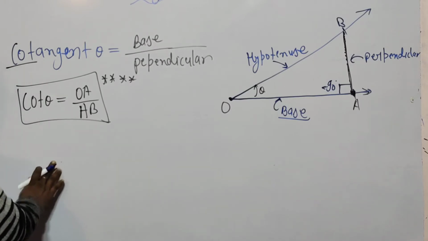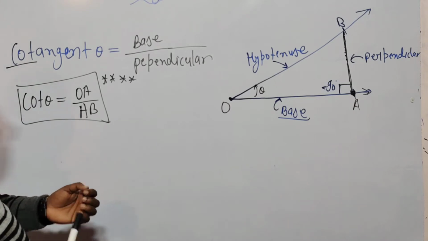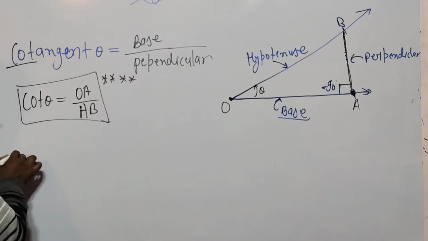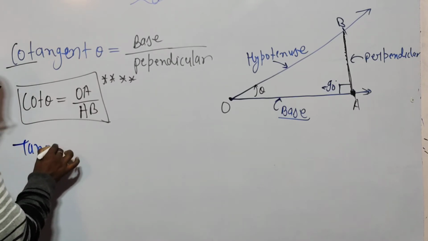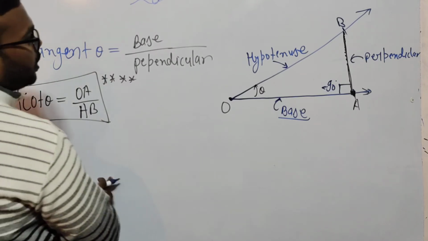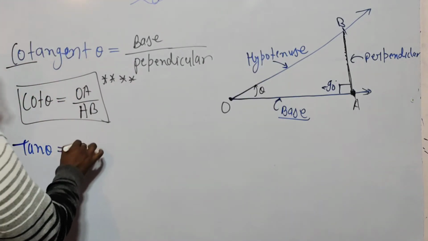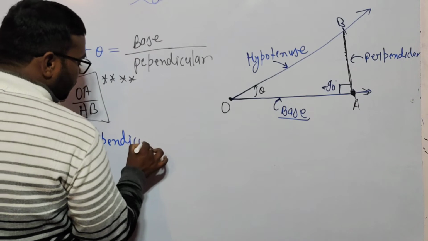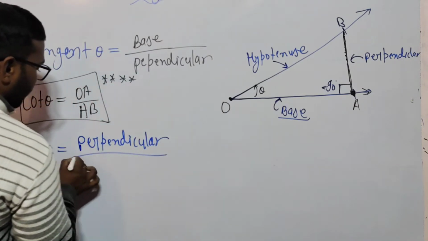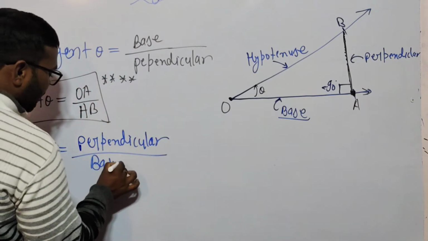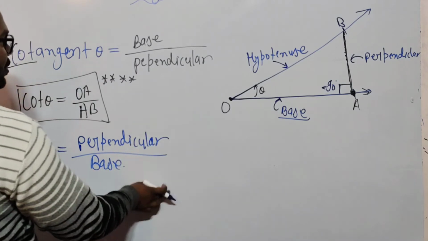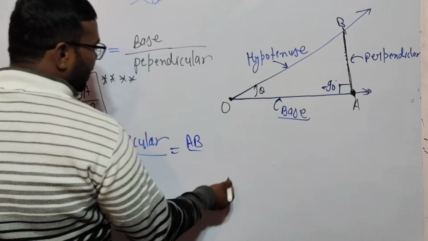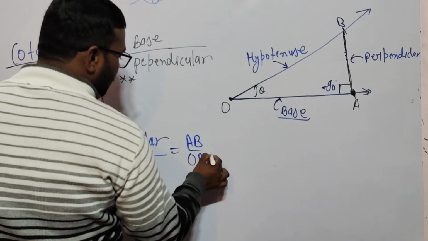The inverse of tan theta is equal to cot theta. Tan theta is equal to perpendicular upon base. So what is your perpendicular? AB, and this is your OA.